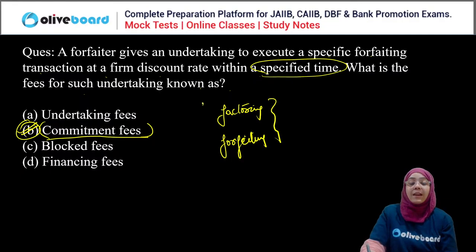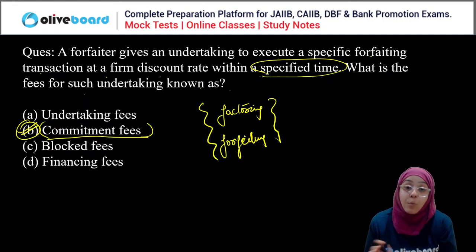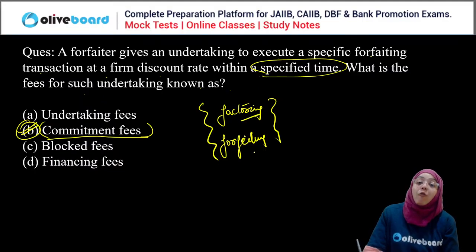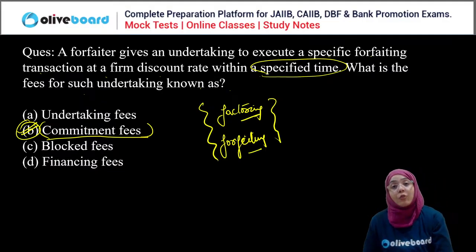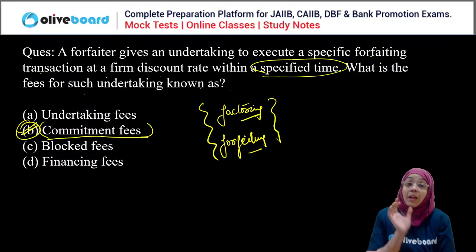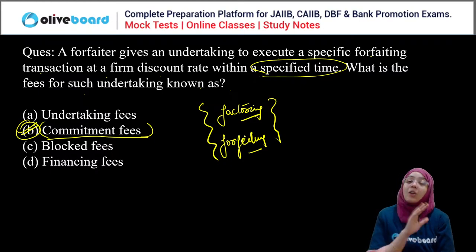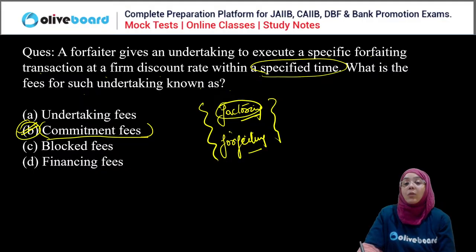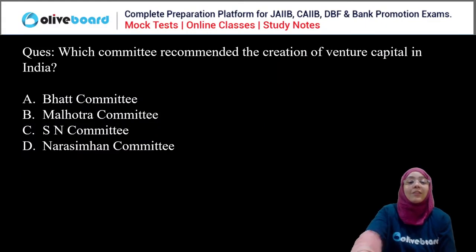These are the two very important concepts of Module D. The difference is very important. What is factoring? What is forfeiting? What is the difference between factoring and forfeiting? Very important for you all. So kindly take the book, or not even the book, from the PDF itself, just revise the difference between factoring and forfeiting, because the question can be asked in the examination. Okay, done.